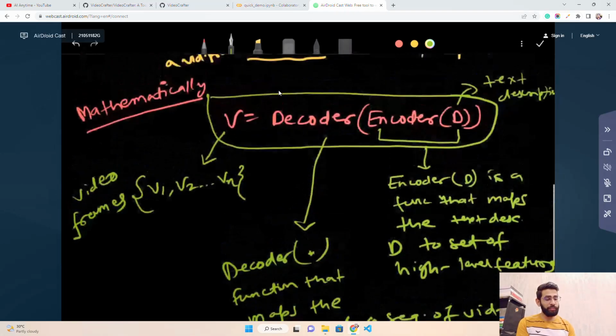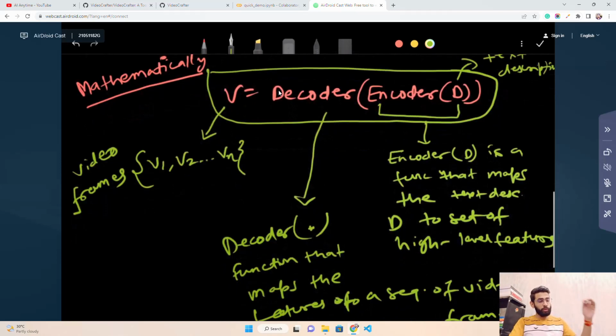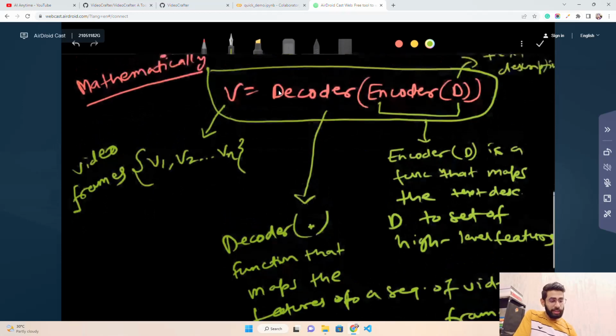So now understand V, which is video frames, V1 to Vn. Then we have encoder D, which maps the text description to high level features. And then we have the decoder of the encoder there.